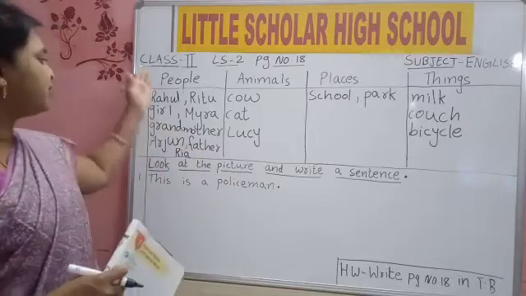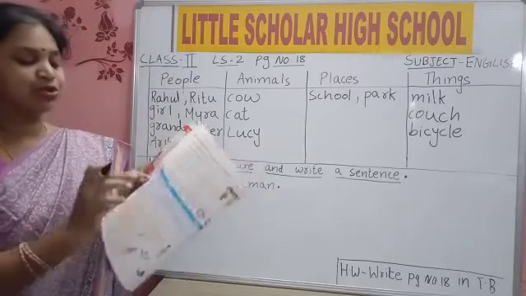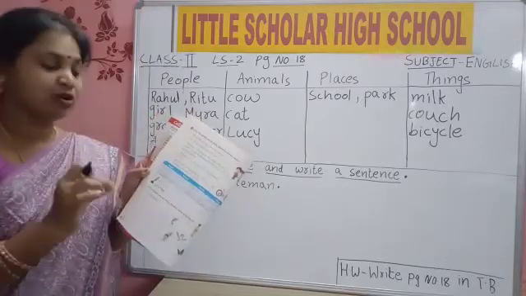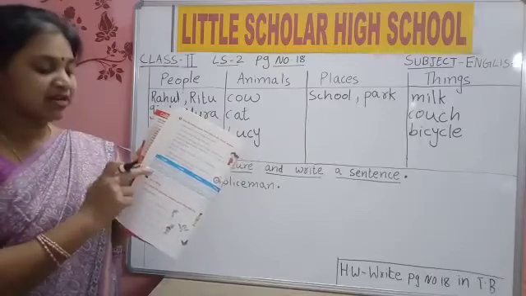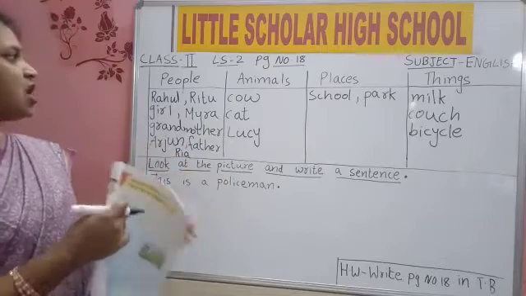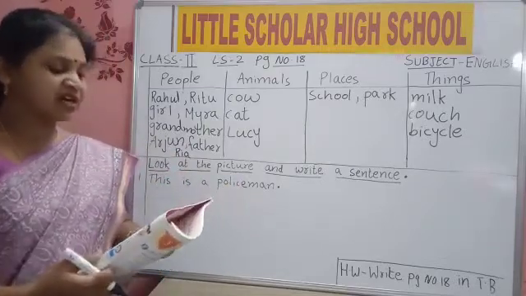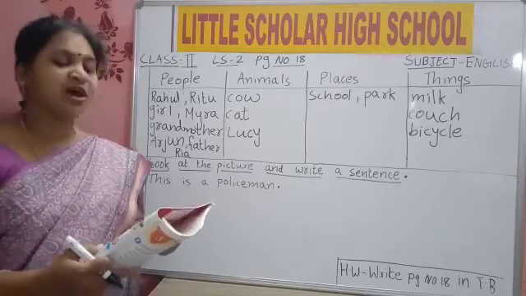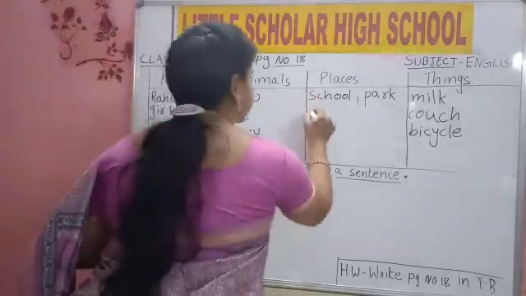So see how many we got in the people column like this. Adjust and write, children. If there is no place, you can write it below the line also. Write 2 in one row. So how many did we get here? Village. Village also we circled. Myra went to her village. Village is what? Name of place.